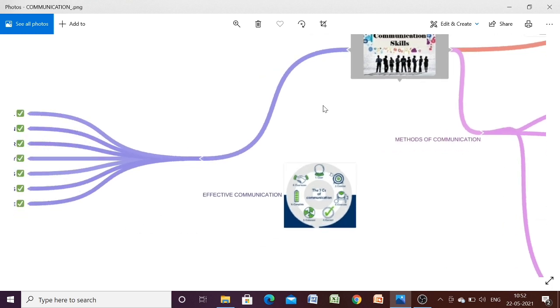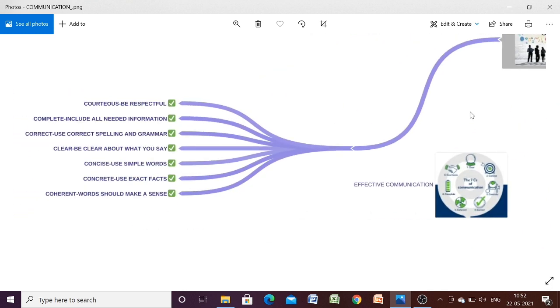What are the 7 C's? Here we can see. First C is courteous, then complete, correct, clear, concise, concrete, coherent. Okay, so these are the 7 C's of effective communication.